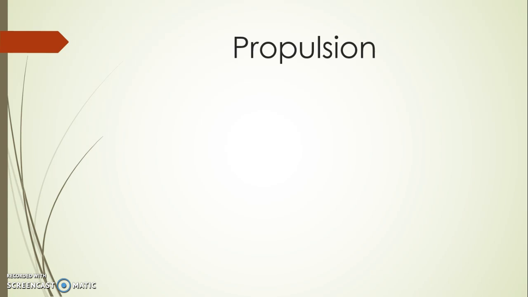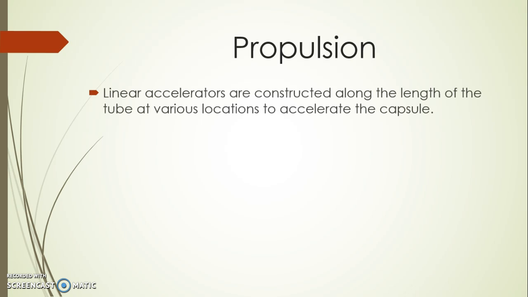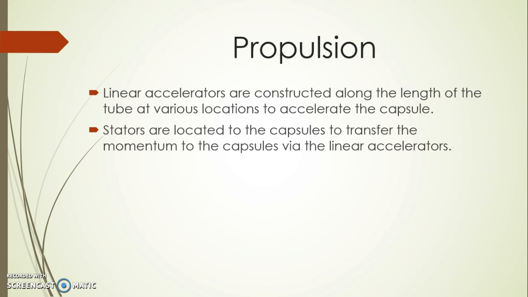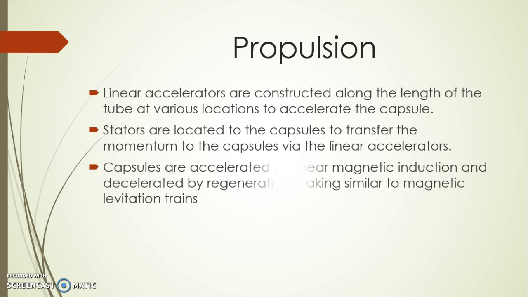Now we talk about the third component of this transportation system, propulsion, and it's an important one. Linear accelerators are constructed along the length of the tube at various locations to accelerate the capsules. Starters are located on the capsule to transfer momentum to the capsules via linear accelerators.